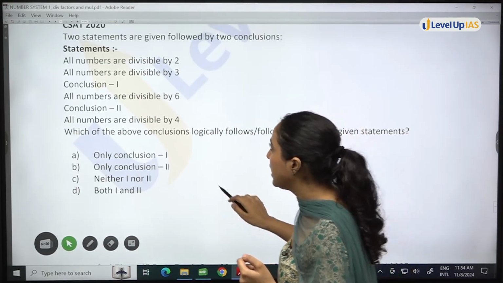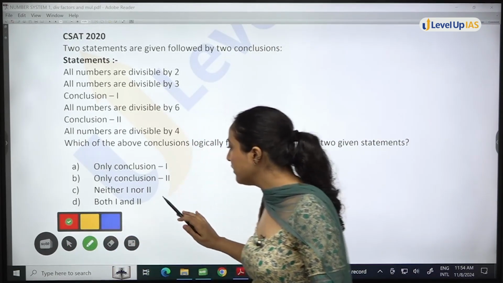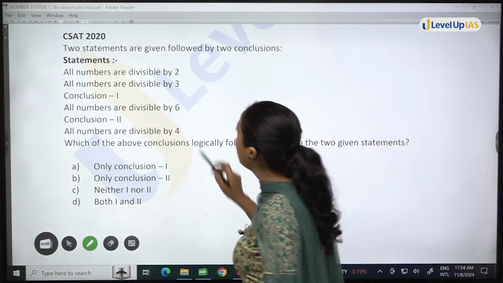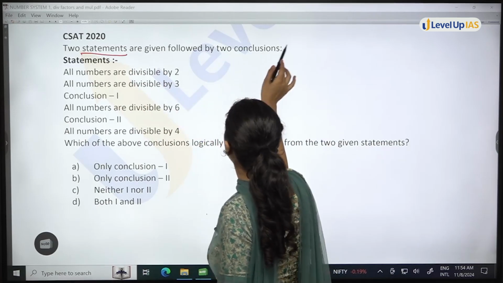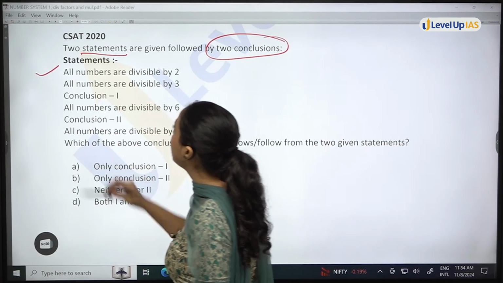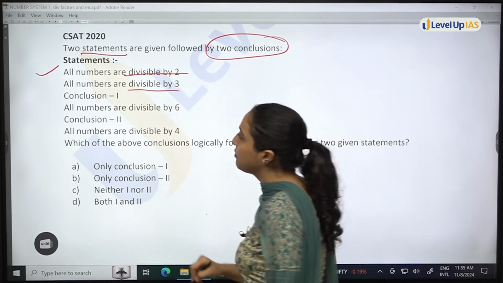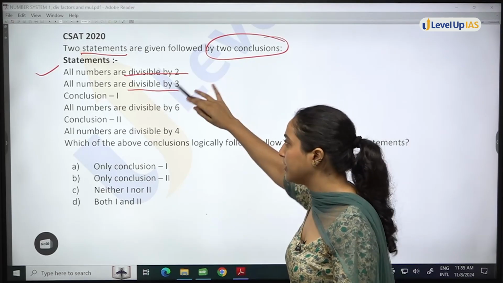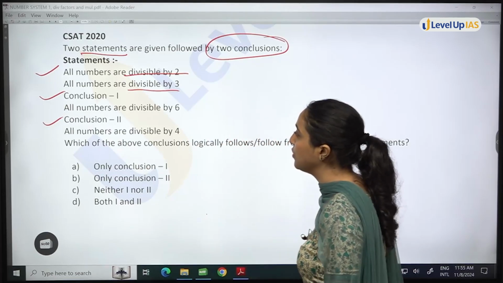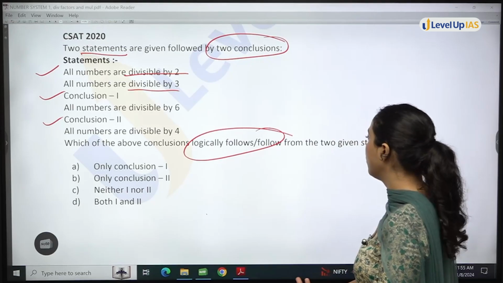Now again, question of statement conclusion. Firstly, I will tell you what the question means, and then we will talk about the statements in general. So the question is saying 2 statements are given followed by 2 conclusions. First statement is all numbers are divisible by 2. Second statement is all numbers are divisible by 3. Whatever it is given, we will understand later on. After that, you have 2 conclusions. Conclusion 1, conclusion 2. Which of the above conclusions logically follows from the 2 given statements?